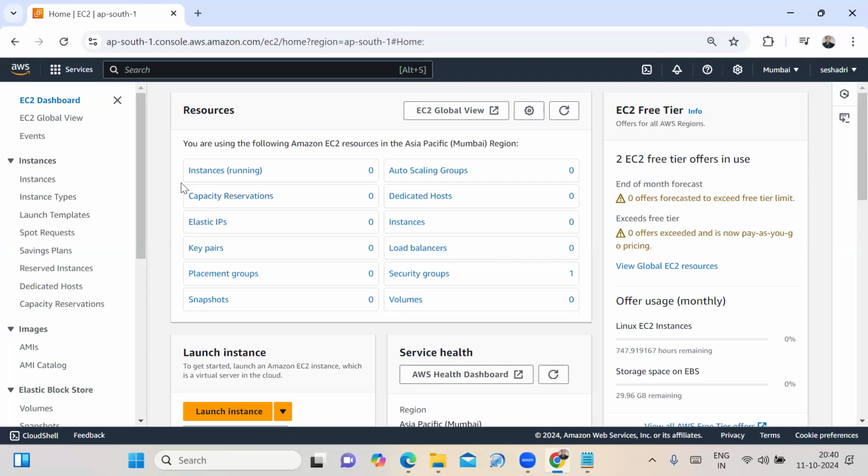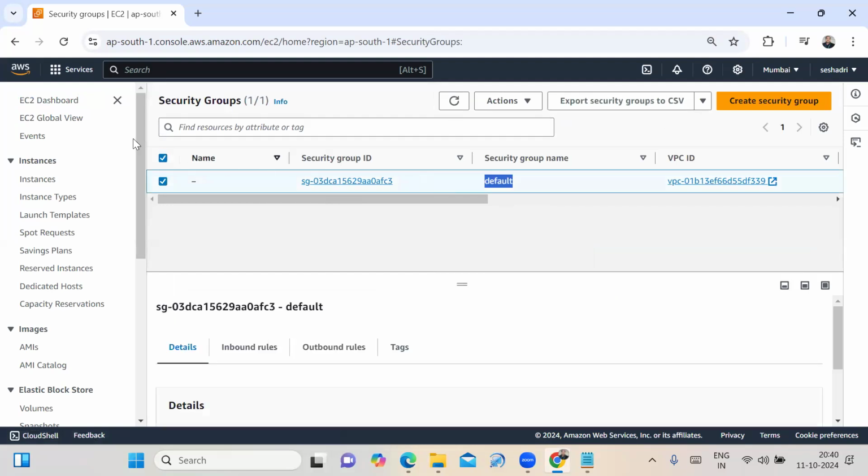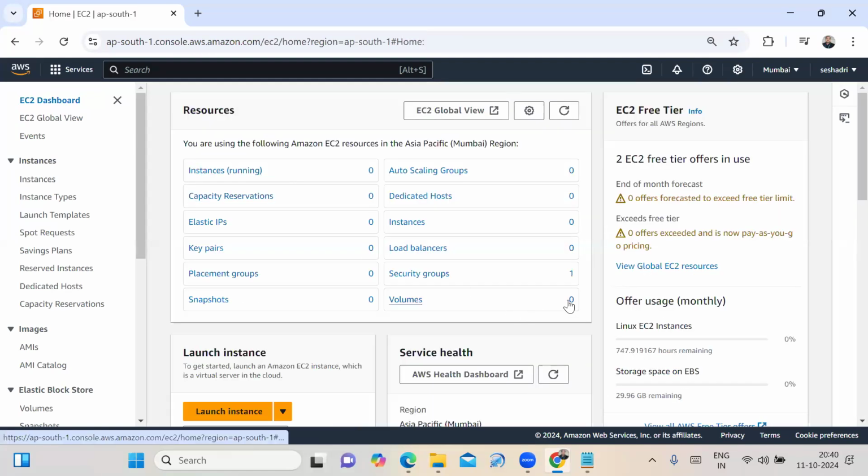Then, what is the third step? First we have to observe the dashboard. How many instances are running? 0. How many instances are there? 0. Instance, virtual machine, server, or machine are all the same terminology. How many key pairs are there? 0. How many security groups are there? One security group, that is nothing but the default security group. How many volumes are there? 0.